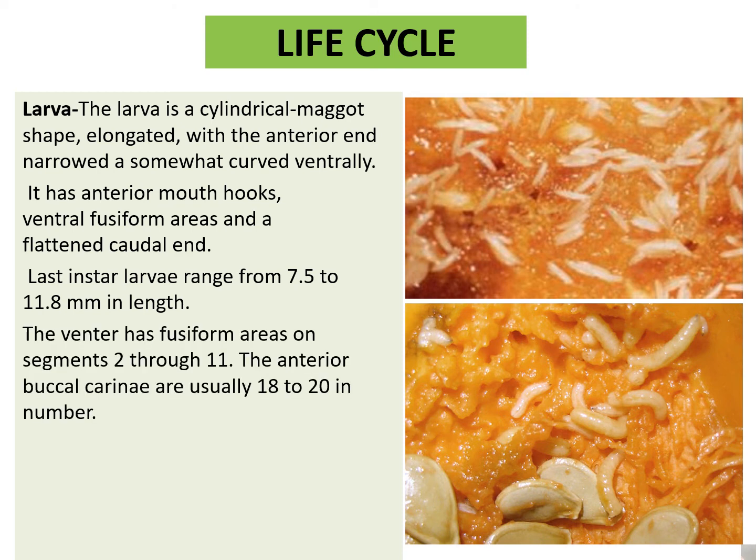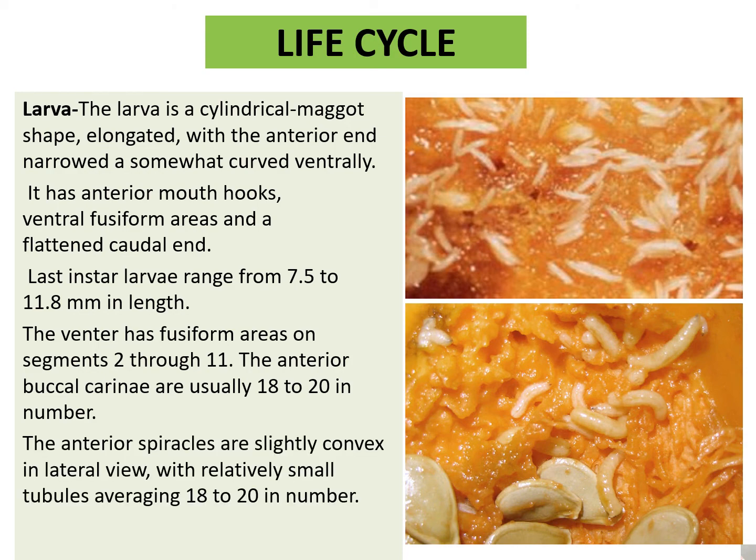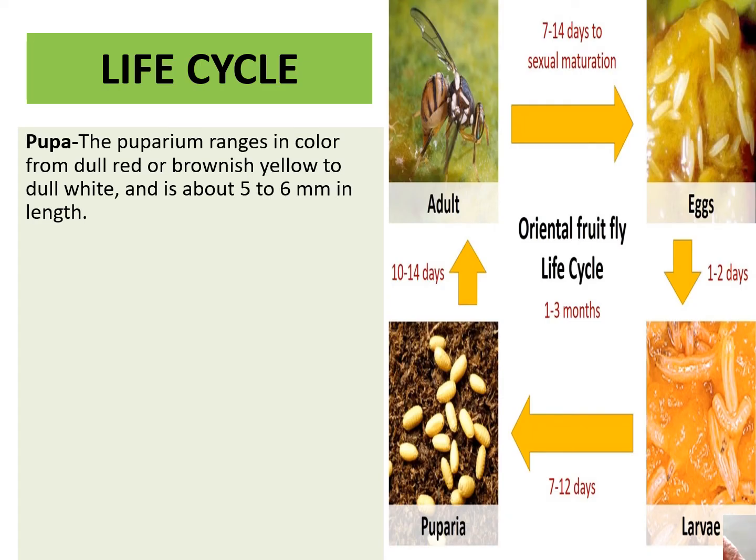The venter has fusiform area on the segments 2 through 11. The anterior buccal carinae are usually 18 to 20 in number. The anterior spiracles are slightly convex in lateral view, with relatively small tubules averaging 18 to 20 in number.